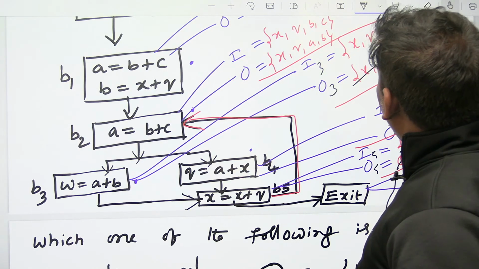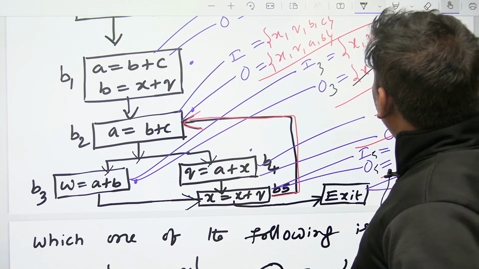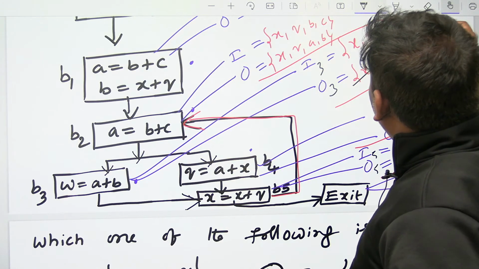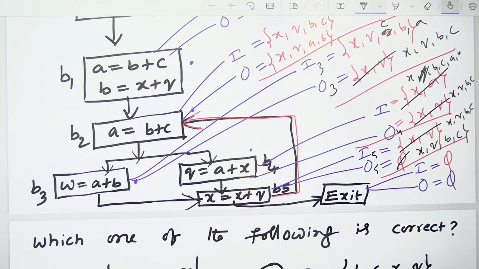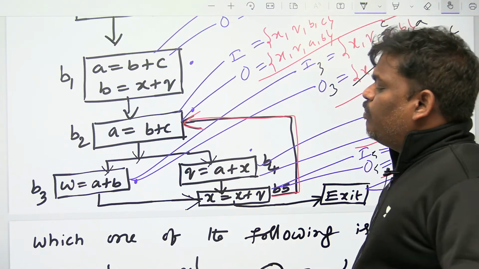Afterwards A comma B, I think A also added. So out minus kill, XQBC minus W is XQBC only. Union gen also, A comma B already there, A also added. So I think B3 also completed.